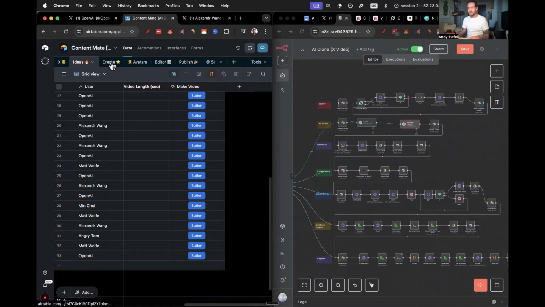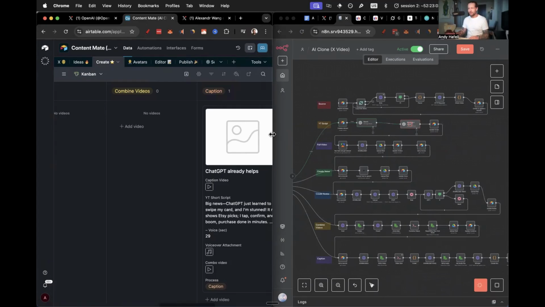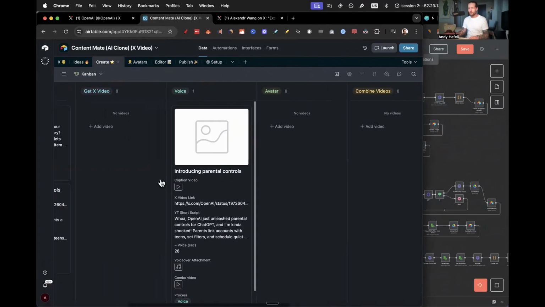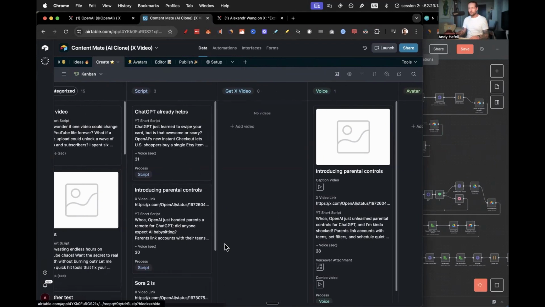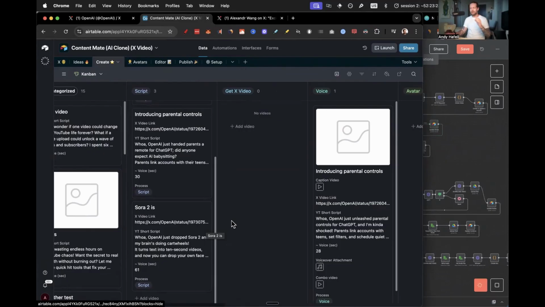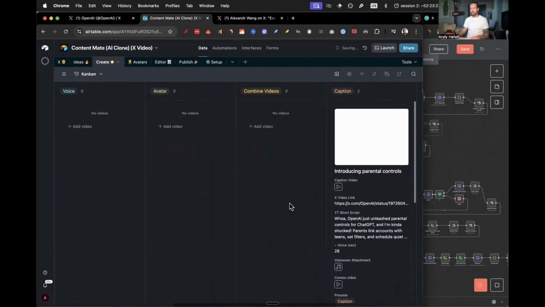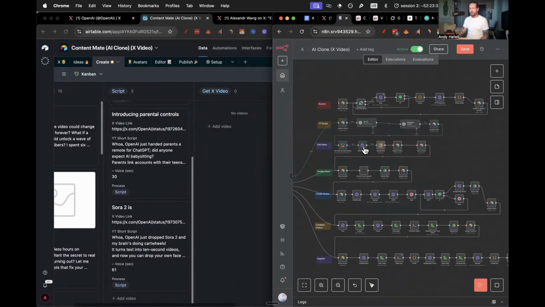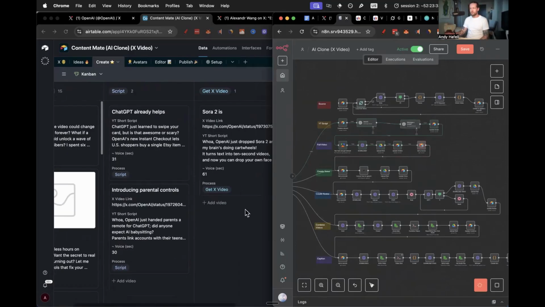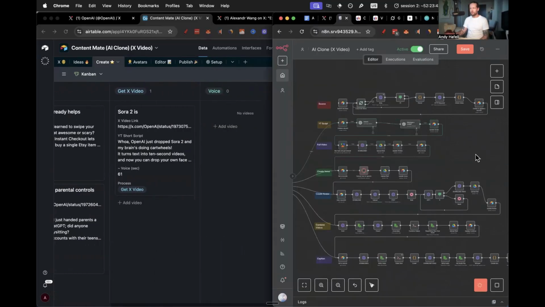My dream is really to just sit here in the create Kanban section. And as you can see, now we're writing the script. So you can see that the new one, Sora 2, just got the script written. And my dream is that I can just literally sit here and watch videos get created and automatically go to the next step and everything like that. So now we are downloading the X video. So bam, we just got the X video. Now we are doing the voiceover.